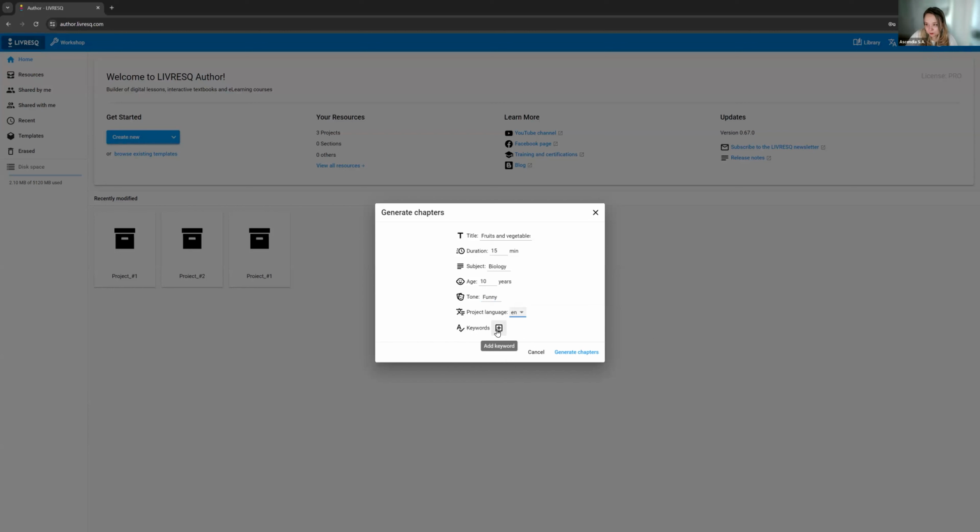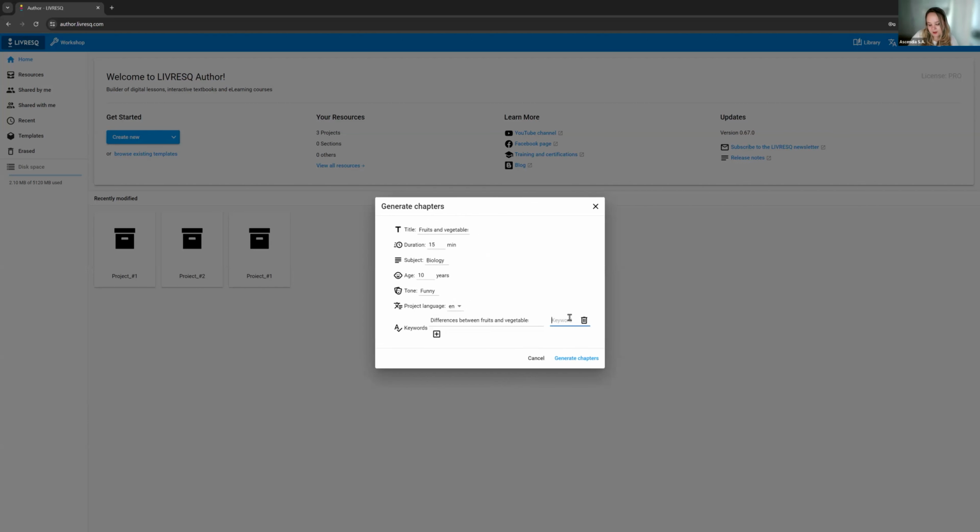Then we need to add some keywords. And what these keywords will do is help the platform narrow down our subject and narrow down what our lesson will be about and what its structure will be like. So let's just say I can add maybe differences between fruits and vegetables. Also maybe examples. Uses in the kitchen, maybe? I'm just giving it something general so that maybe it can give us some information about these aspects.